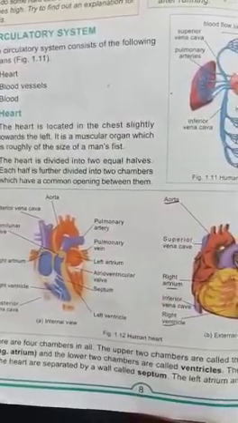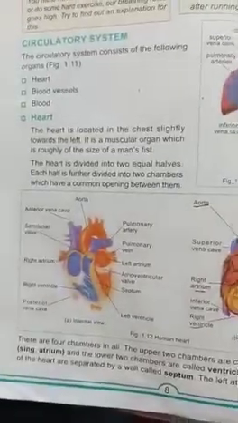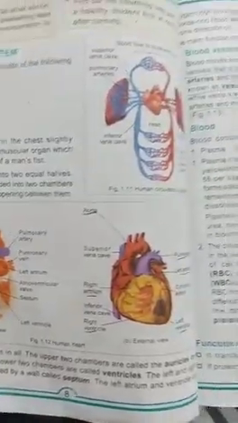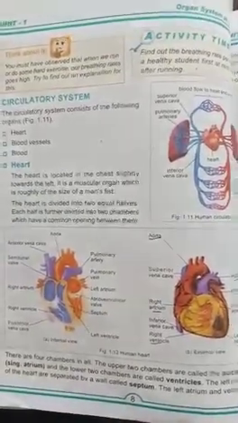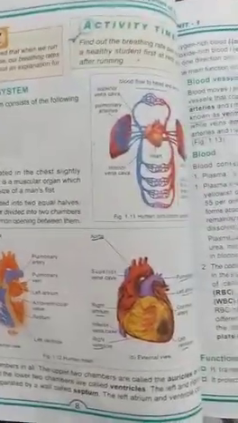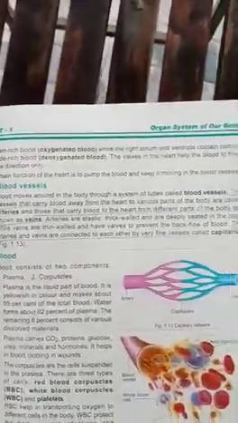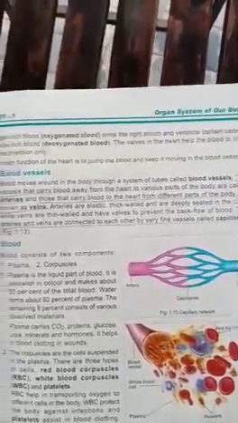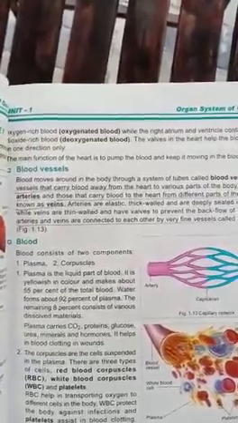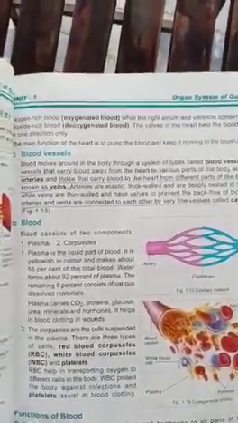There are 4 chambers in all. The upper 2 chambers are called the auricles or atria, and the lower 2 chambers are called ventricles. The left and right sides of the heart are separated by a wall called the septum. The left atrium and ventricle contain oxygen-rich blood, oxygenated blood, while the right atrium and ventricle contain carbon dioxide-rich blood. The valves in the heart help the blood to flow in one direction only. The main function of the heart is to pump blood and keep it moving in the blood vessels.